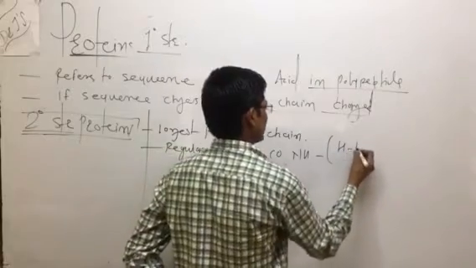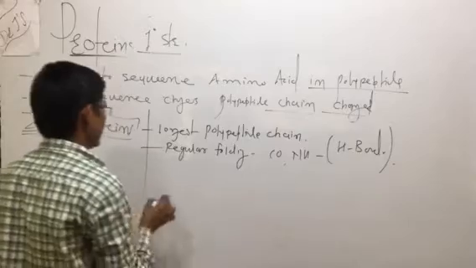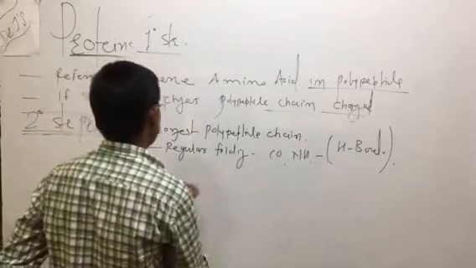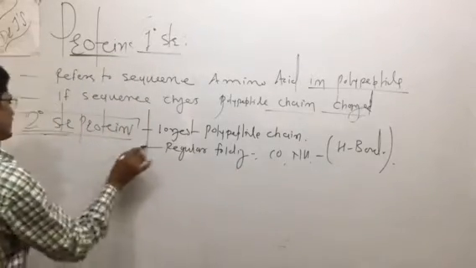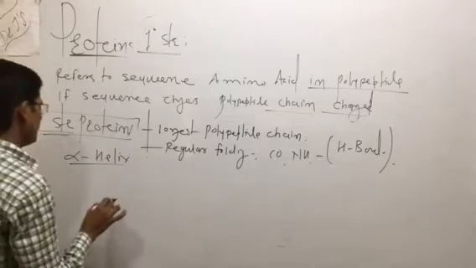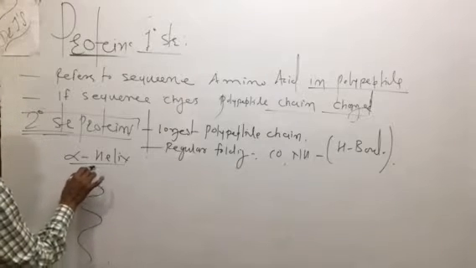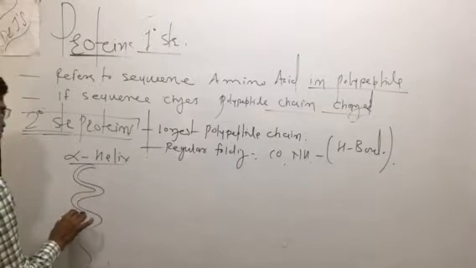This is the presence of hydrogen bonding. It exists in two forms, alpha helix and beta pleated. So what is that alpha helix and beta pleated? There is the presence of CONH.